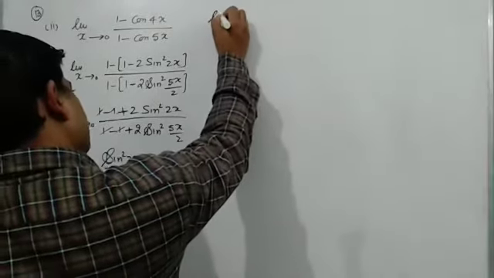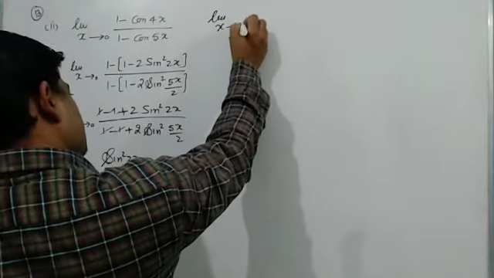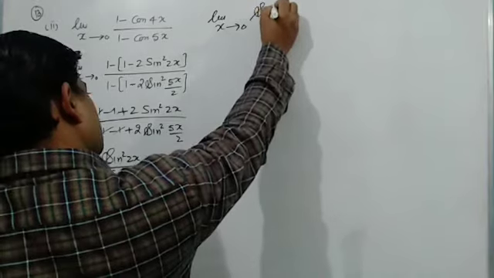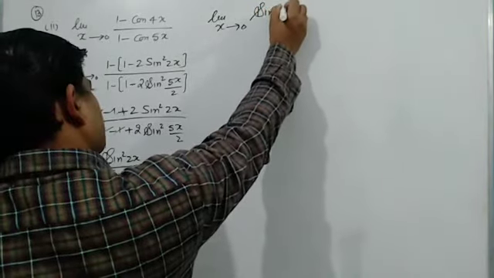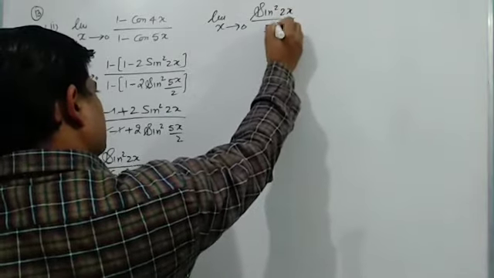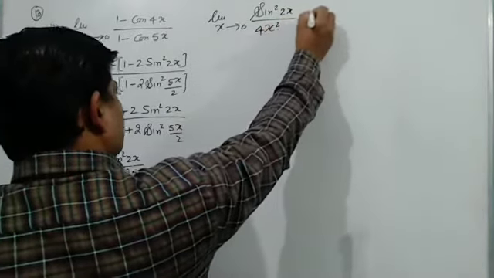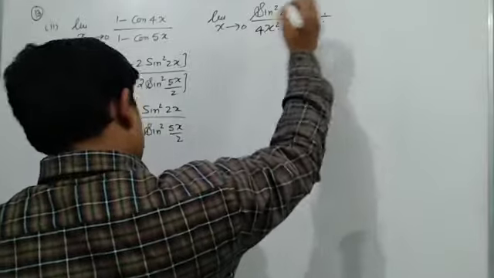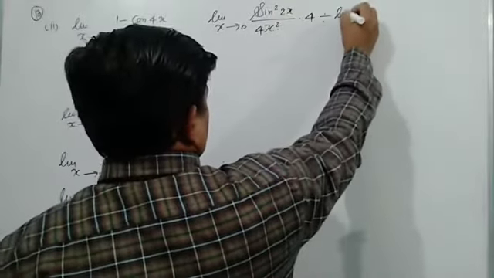Now limit x tends to 0, sine square 2x upon x square. Here I am multiplying by 4 and here also by 4. I'll explain why I am doing this.